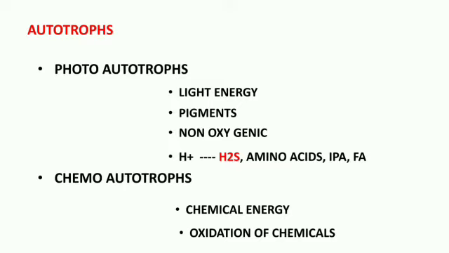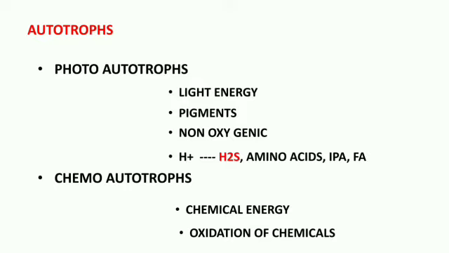They need hydrogen ion for photosynthesis. So hydrogen ion is received from sources like inorganic sulfur compound H2S or organic compounds such as amino acids, isopropyl alcohol, IPA, fatty acids, etc. And another autotroph is called chemosynthetic autotrophs.